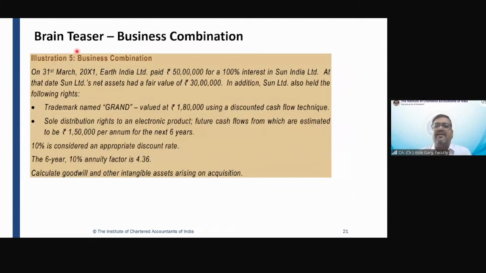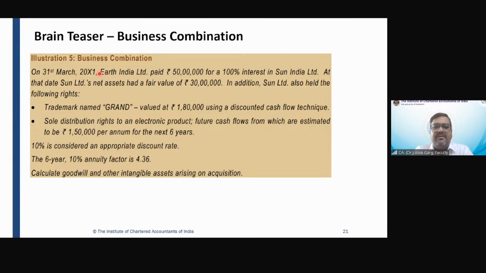Let's understand this illustration number 5, to understand how to measure the intangible asset in case of business combination. On 31st March 2001, Earth India Limited has paid rupees 50 lakh for 100% interest in Sun India Limited. So Earth paid 50 lakh rupees to acquire Sun India Limited.